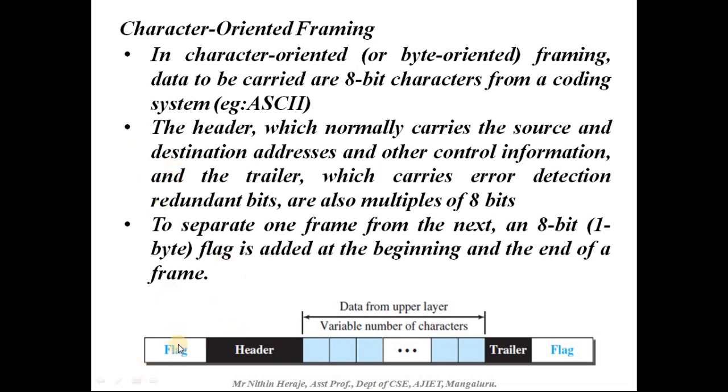So for that, we have flags at the start and the end of the frame. To separate one frame from the next, an 8-bit, that is 1 byte, flag is added at the beginning and end of a frame to differentiate the frames.